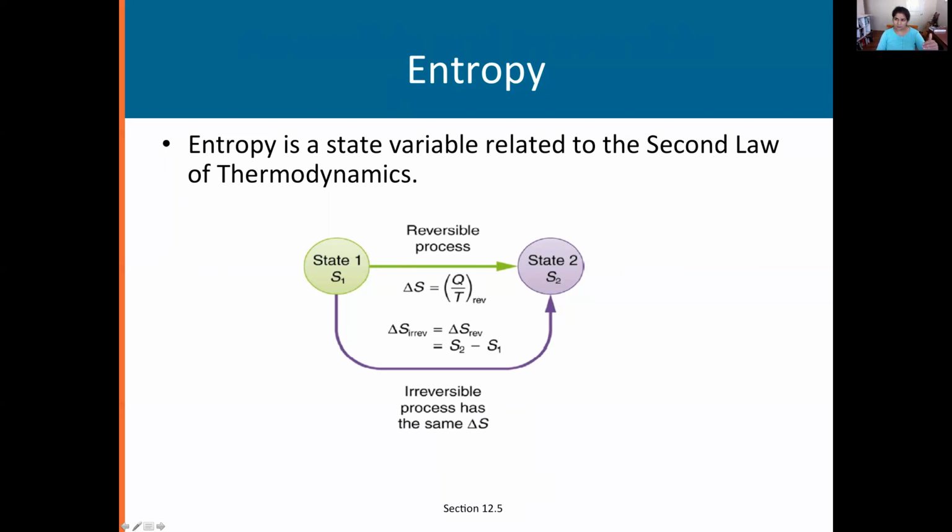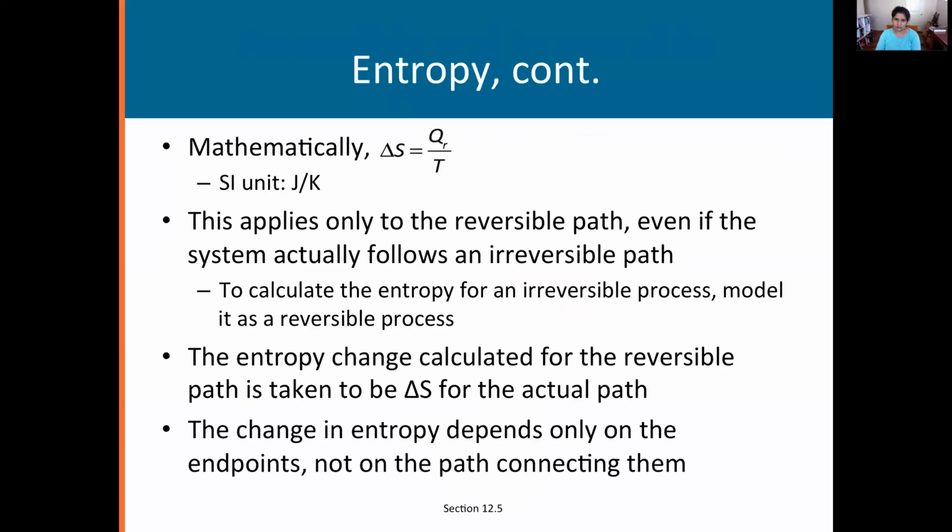We're going to say that the reversible and irreversible processes have the same entropy, although entropy is not really defined for the irreversible. But we're just going to imagine a reversible process, find its entropy, and say that that can be applied to the irreversible process, since we have no way of doing it for the irreversible one. So mathematically, delta S equals Q over T, where we have this little symbol R under the Q, which is a reminder that Q is for the reversible process.